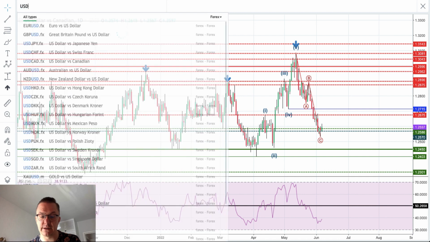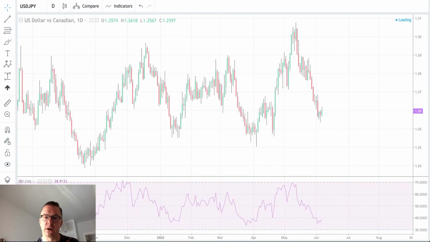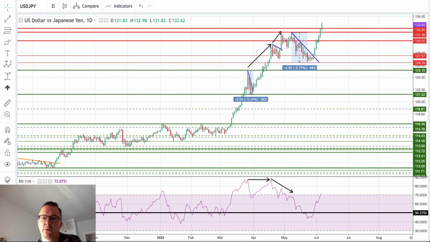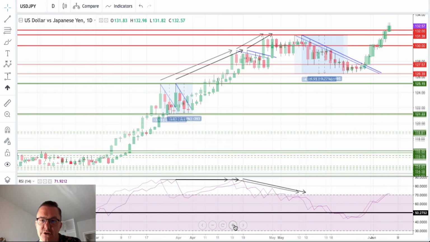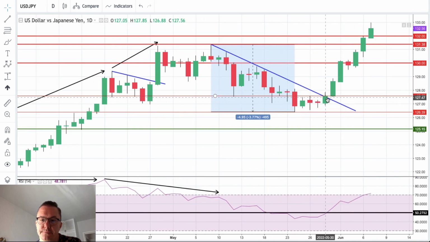We should take a look at the US dollar to the Japanese yen, because we have a new high, and just recently we broke above the level of 70 at the RSI. So the momentum is again very, very strong. After this period of consolidation, minus 3.77%, we broke above the short-term trend line. We got the breakout confirmation, and then it's almost